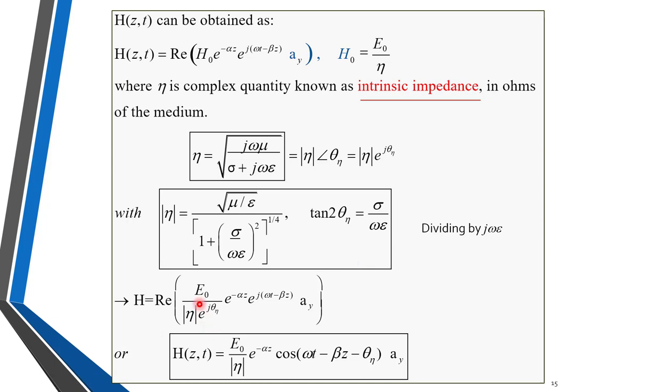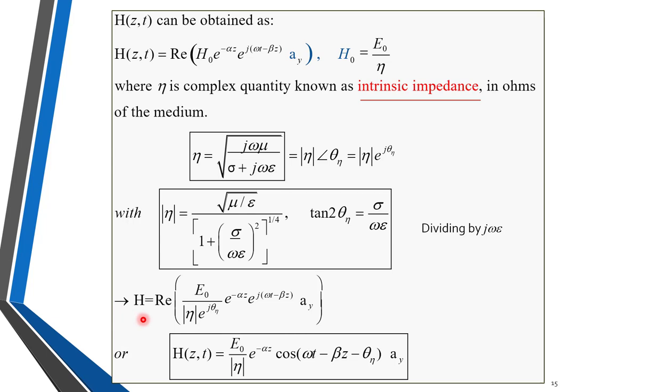And if I have the value of the amplitude of H bar as a real part of this equation, then I can obtain the value of the E bar component. Or if I have the value of E bar, then I can obtain the value of H bar if I know the intrinsic impedance eta.